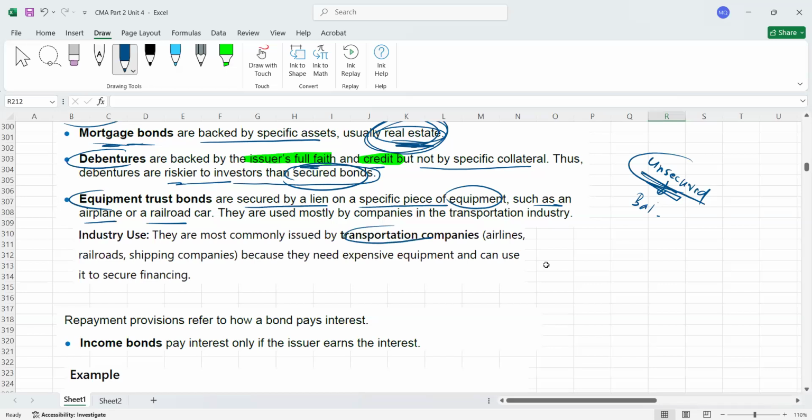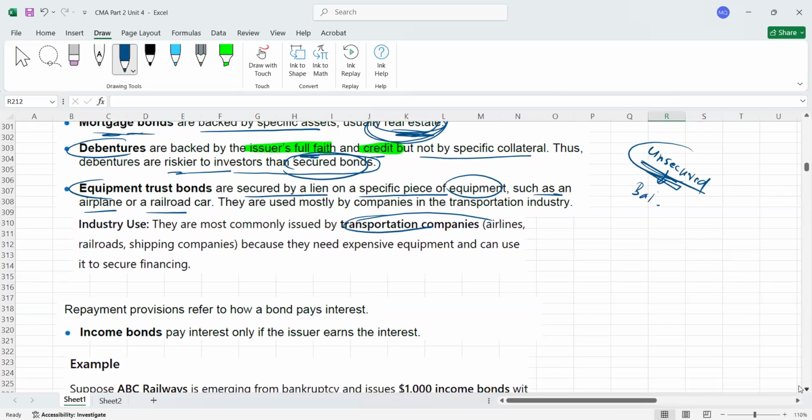If they want to raise a loan, because their equipment, their assets are very expensive, like an aeroplane, or maybe railroad cars, trains, I mean to say. These are very expensive, so what they can do is give these assets as a security and borrow the money. That's called equipment trust bonds. Mostly these are used by transportation companies like airlines, railroads, shipping companies, etc.